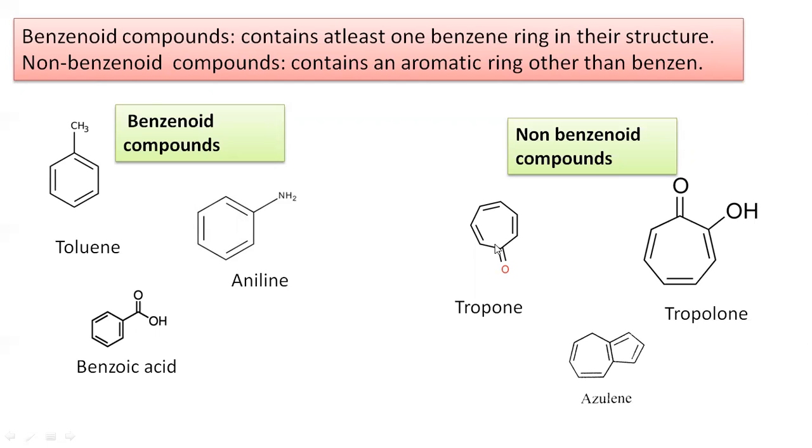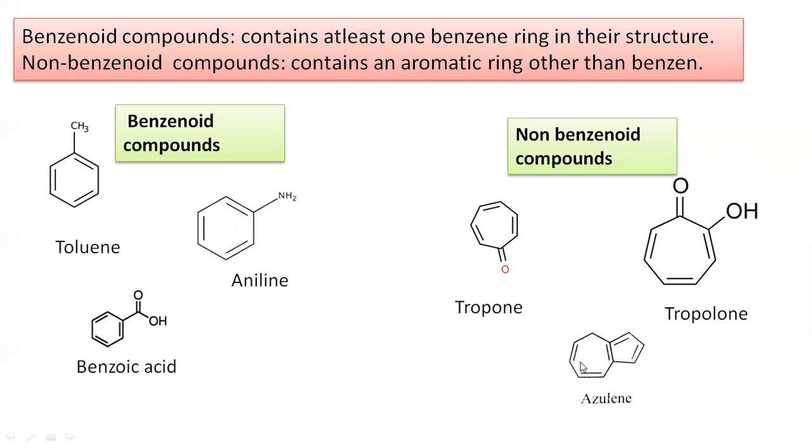Tropone contains a 7-member ring, 1, 2, 3, 4, 5, 6 and 7, with one ketonic group, C double bond O, and alternate bond character is present here. So this tropone is an example for the non-benzenoid compound. Here tropolone is also an example for the non-benzenoid compound, which contains a ketonic group as well as a hydroxy group as functional groups.